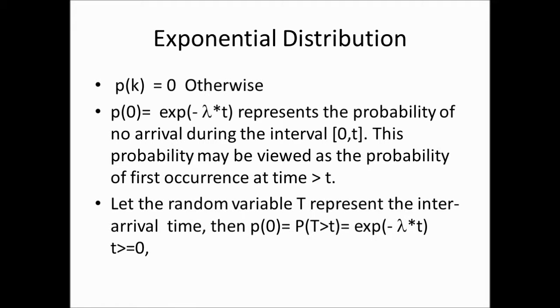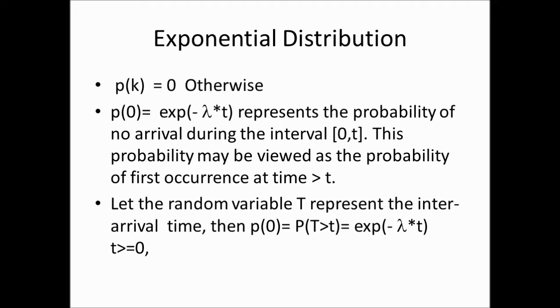So let's define another random variable, capital T, that represents the interarrival time. Then the probability of no arrival during the interval 0 to small t can be written as the probability that capital T is greater than t. That means the interarrival time is greater than t; no arrival took place during the interval of length 0 to t.